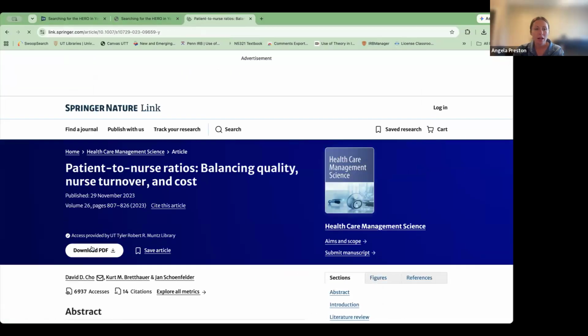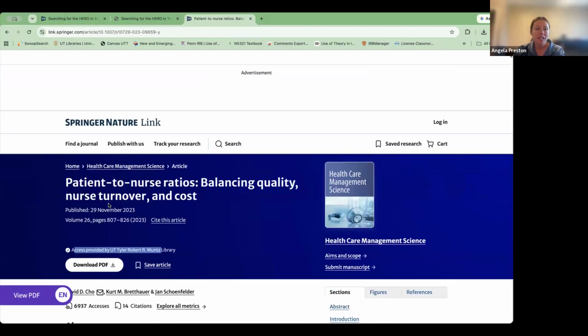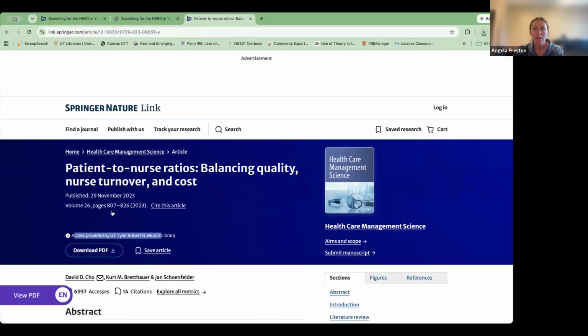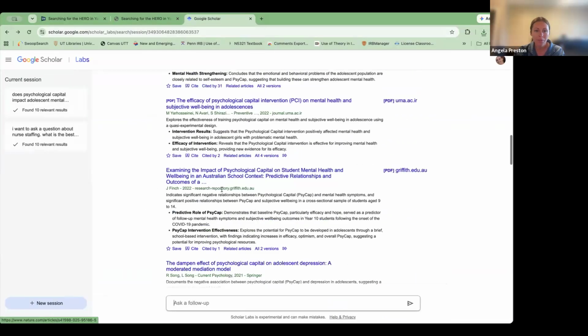Again, the same thing applies. It's already showing through Springer Nature that I've been logged in. So now I'm not having to hit that access button, and it's already giving me access to download that PDF on that one. Let me see if there's another one where I encounter a challenge.